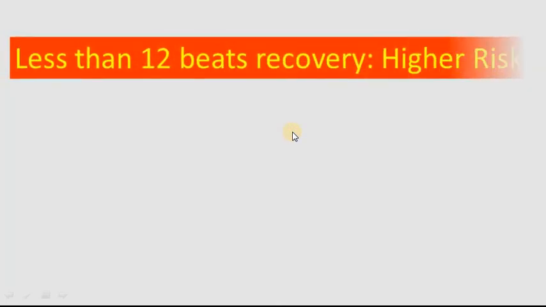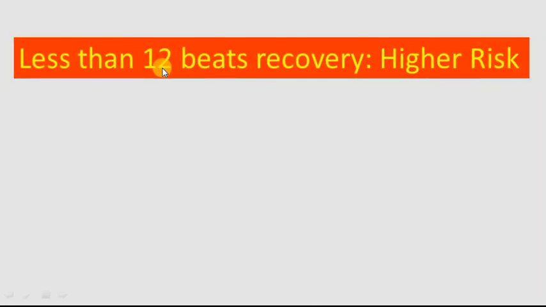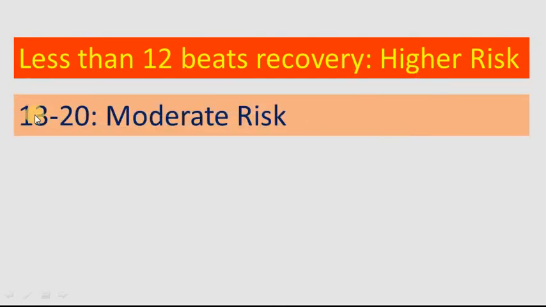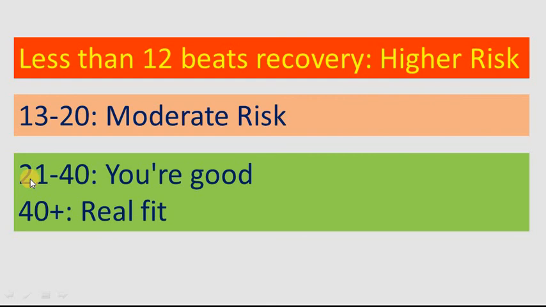Let's see what the scale is. If the difference between your peak pulse rate and your recovery pulse rate is less than 12 beats, then you are at a higher risk of a heart attack, and if the difference is between 13 and 20, you are at a moderate risk of heart attack, and if it is 21 to 40, you are very good, you are having good cardiac health, and if the difference is 40 plus, then you are really fit like an athlete. I hope this video has helped you to know the risk of your heart attack.